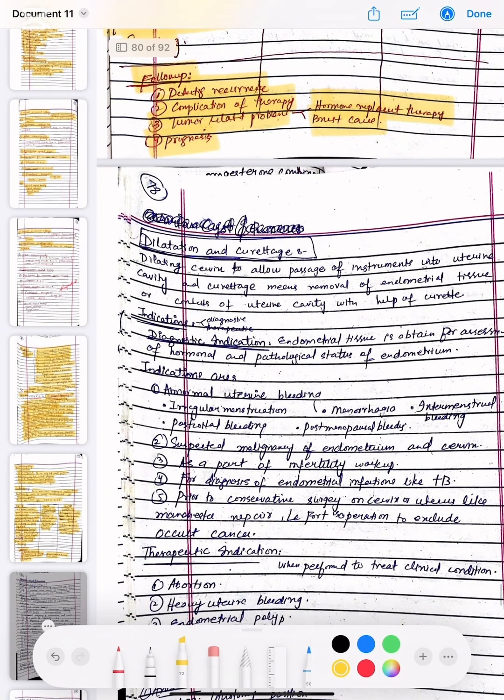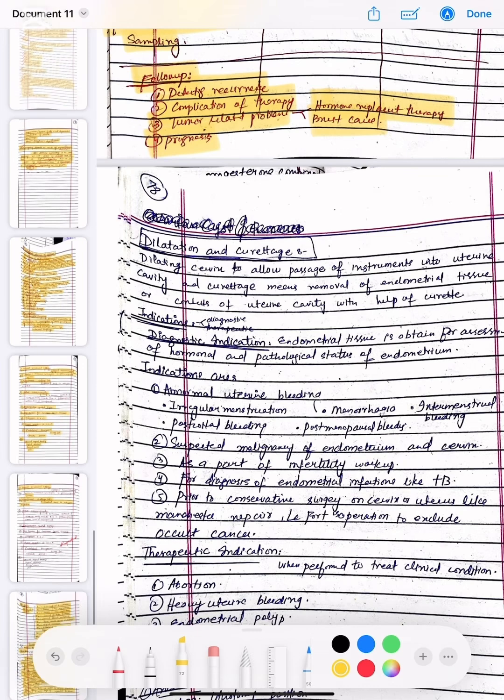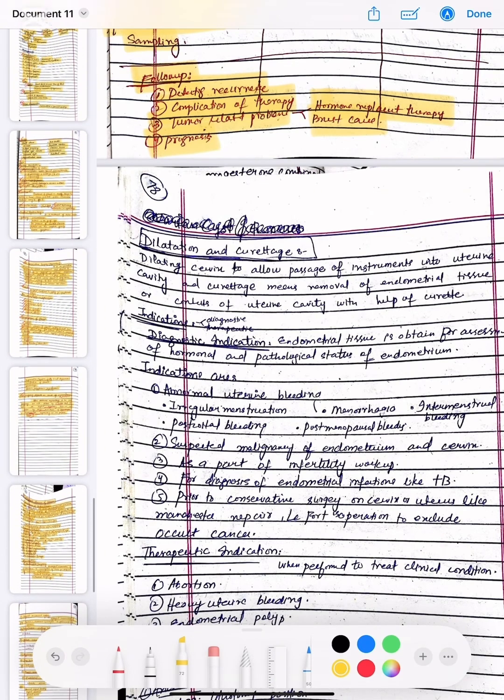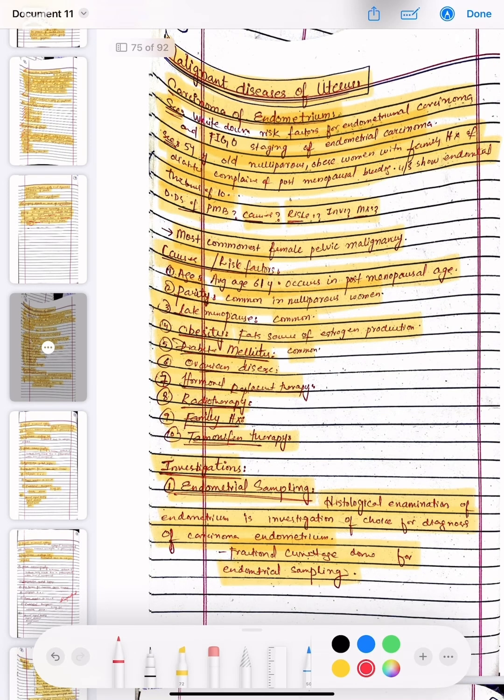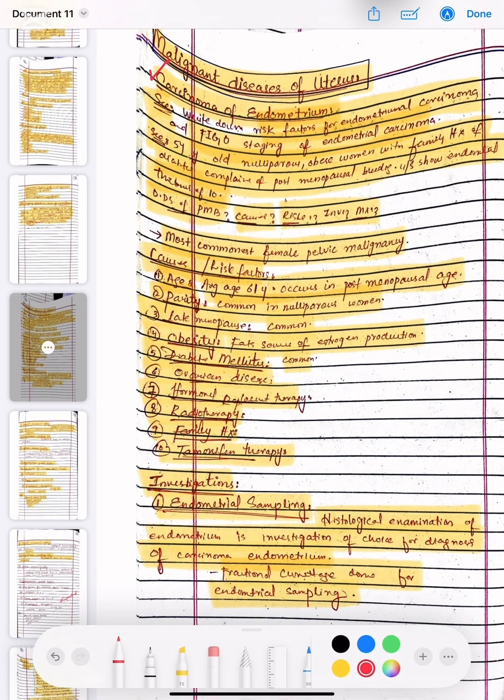Okay, so we have discussed the benign and malignant diseases of the uterus. We will revise the malignant diseases, that is the carcinoma of endometrium. So we have discussed the scenario, what the risk factors of endometrial carcinoma are and what the FIGO staging of endometrial carcinoma is.